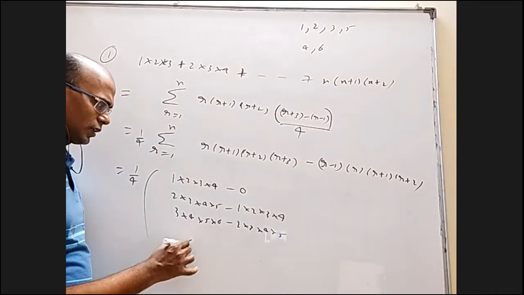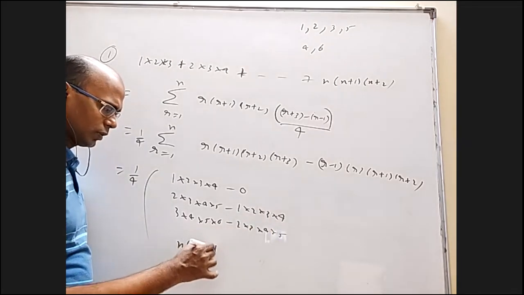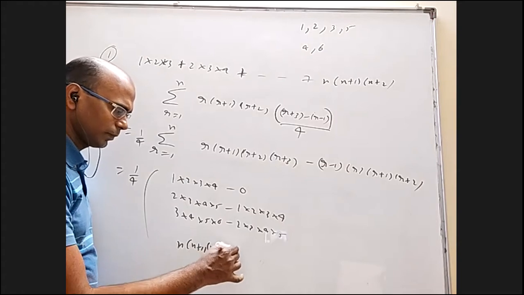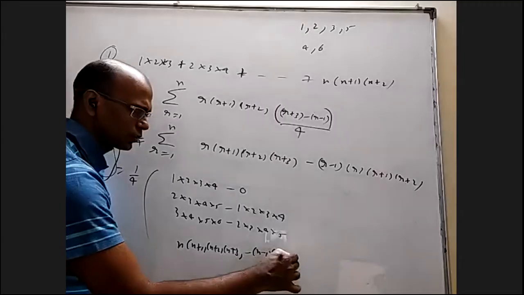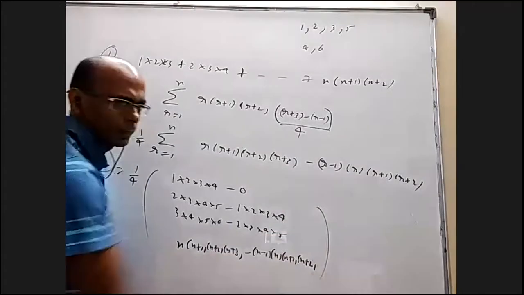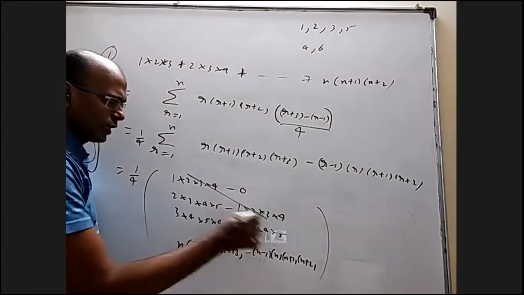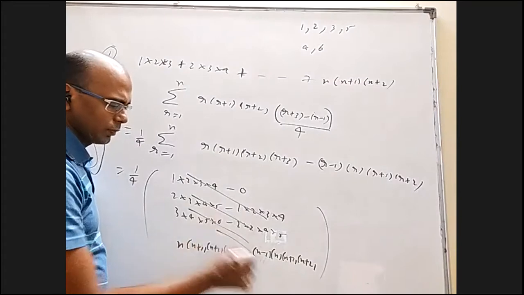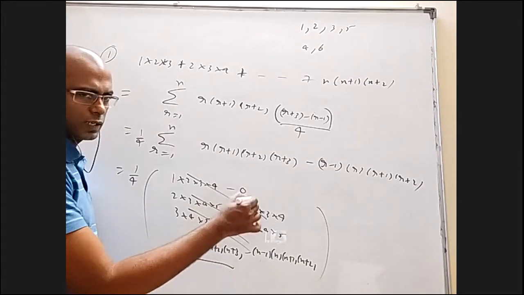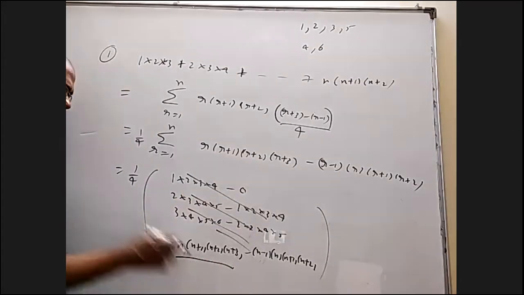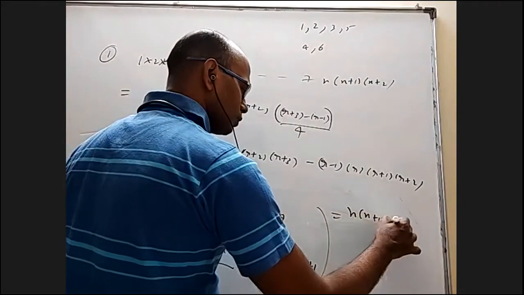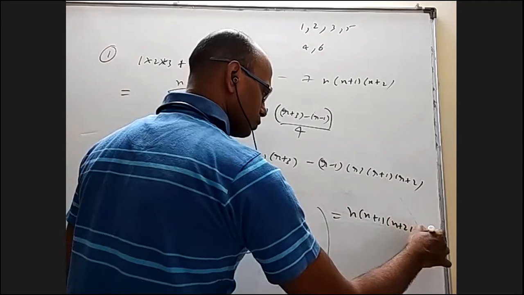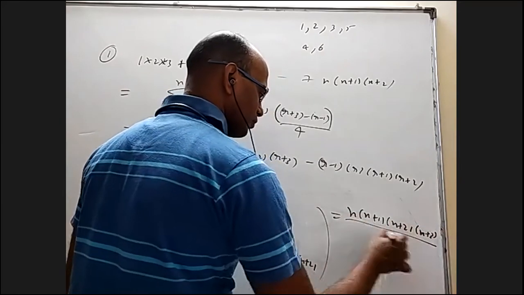Finally, it is n into n plus 1 into n plus 2 into n plus 3 minus n minus 1 into n plus 1 into n plus 2. These two will cancel, these two will cancel, and so on. You'll be left with the last positive term and the first negative term, and the first negative term is 0. You'll simply get n into n plus 1 into n plus 2 into n plus 3 by 4.